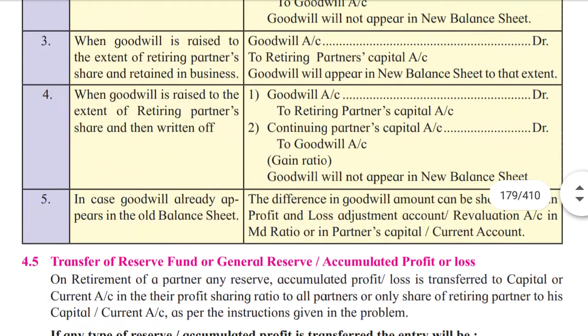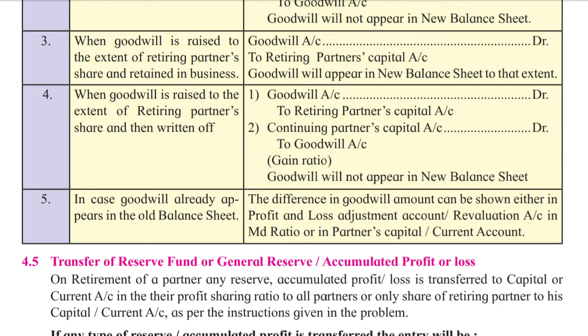Third, when goodwill is raised only to the extent of the retiring partner's share and retained in business. It is not written off, it's kept in business, and they may have decided that in future they will give him some interest or some amount on a monthly or yearly basis.